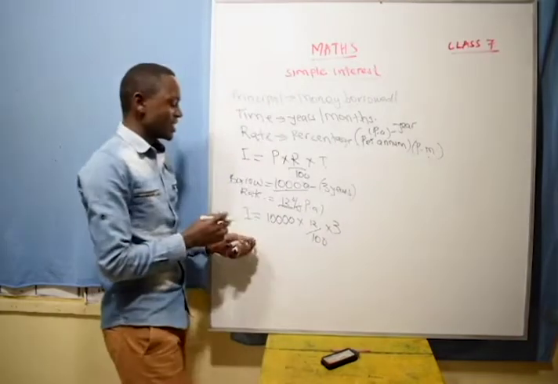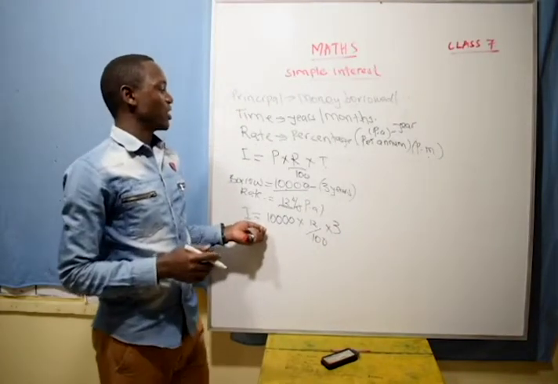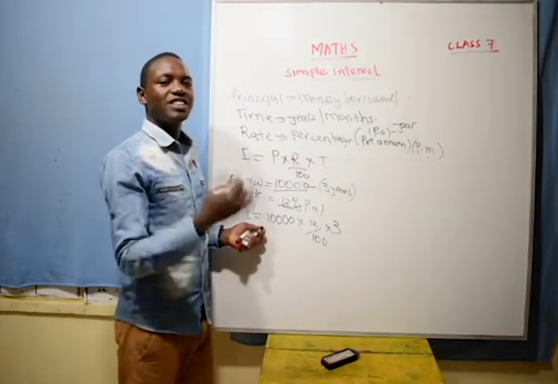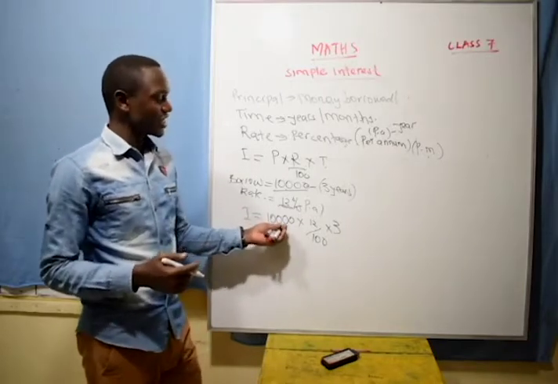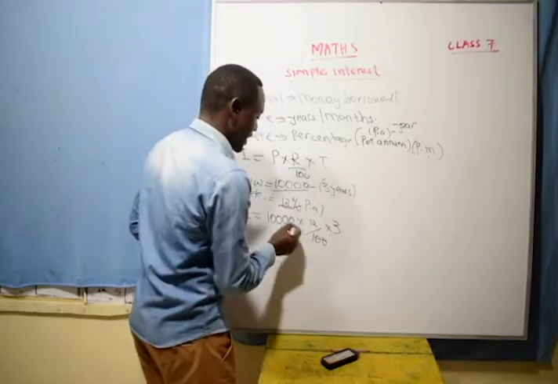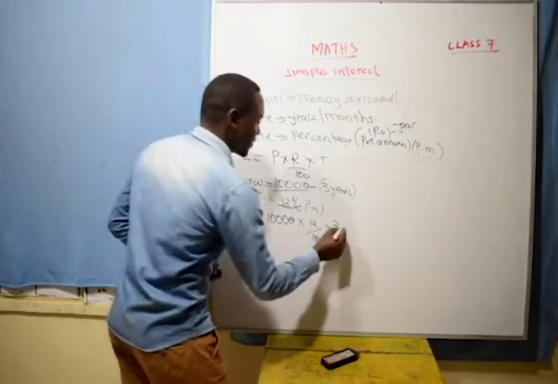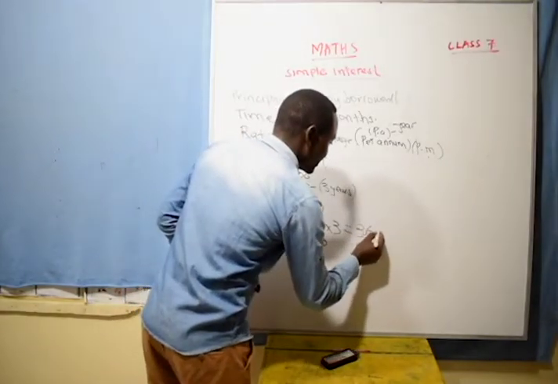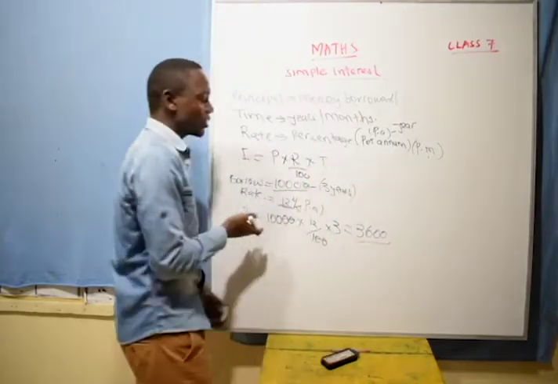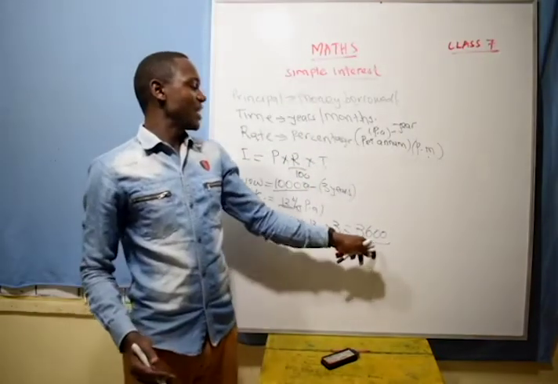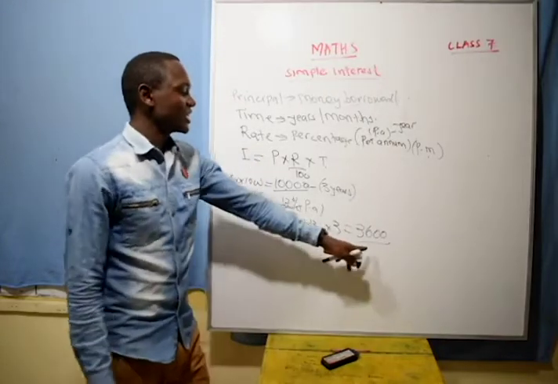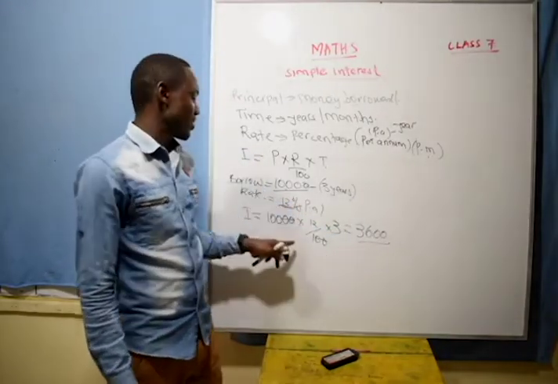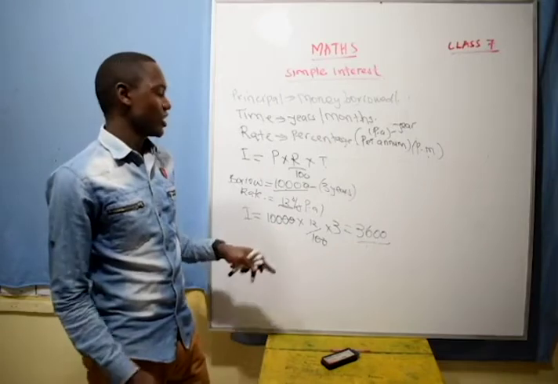We are calculating the interest that you will pay to the bank. So this 10,000 shillings is going to give an interest of 3,600 shillings. So on top of 10,000 shillings, you are going to pay the bank 3,600 shillings.